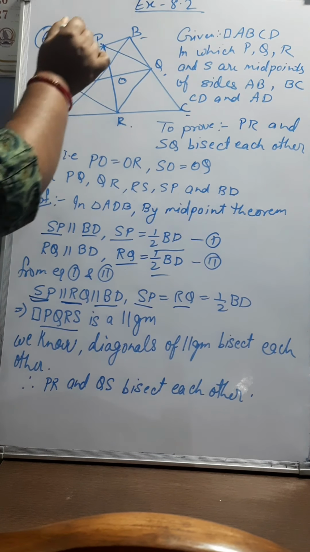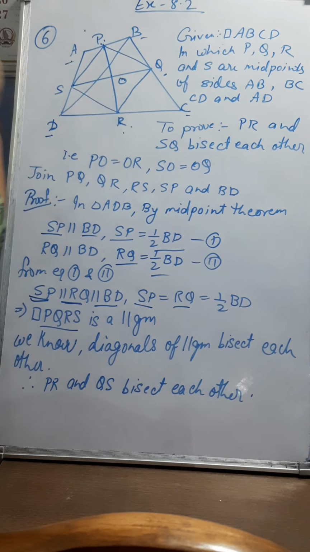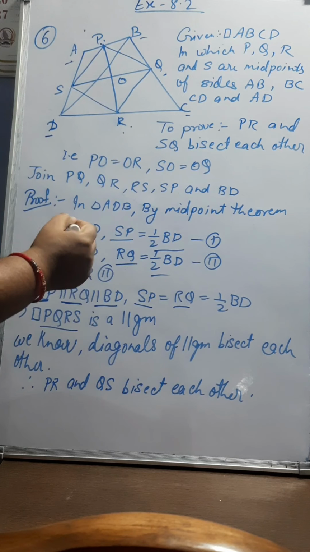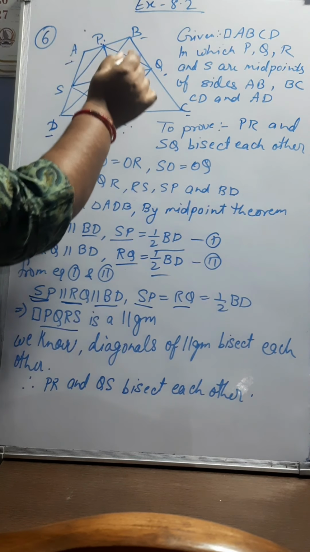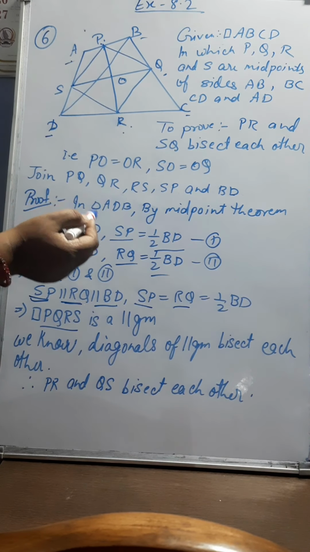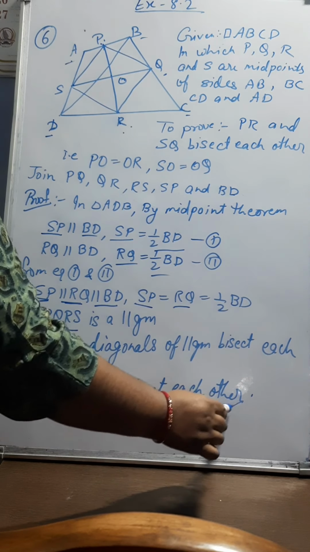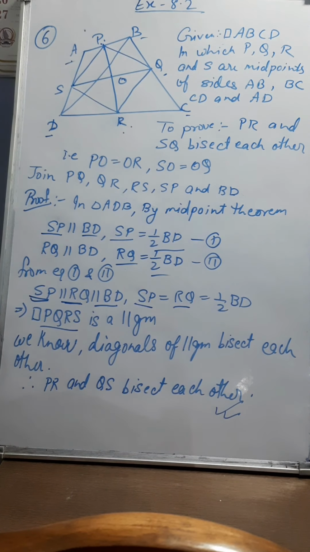And if the quadrilateral PQRS is a parallelogram, we know that diagonals of a parallelogram bisect each other, and PR and SQ are the diagonals of the parallelogram PQRS. So they will bisect each other. So hence we prove that PR and QS bisect each other.